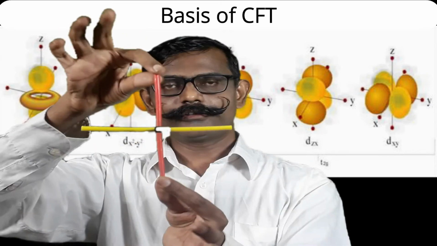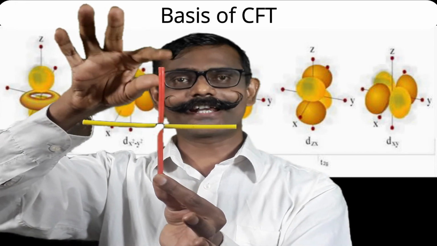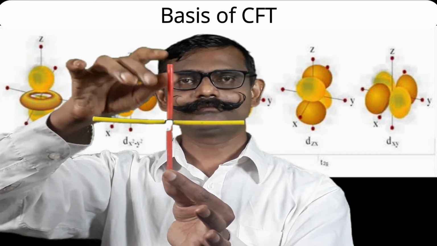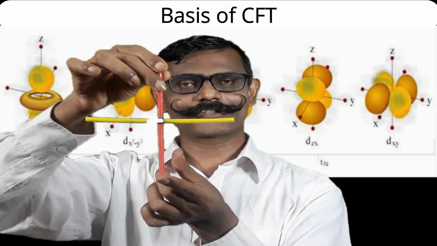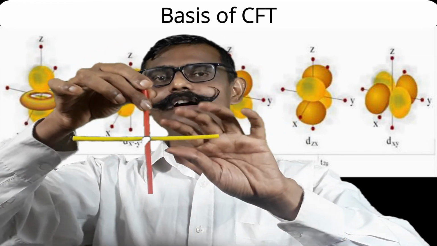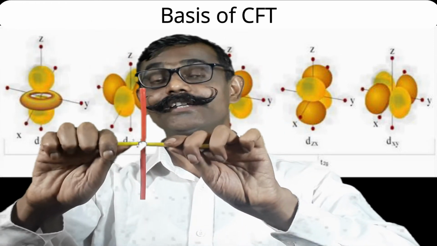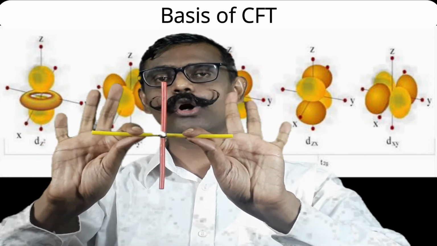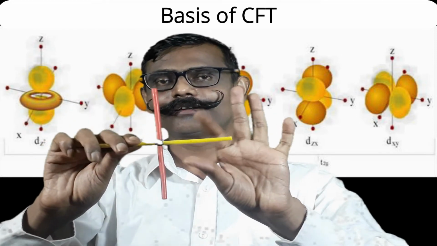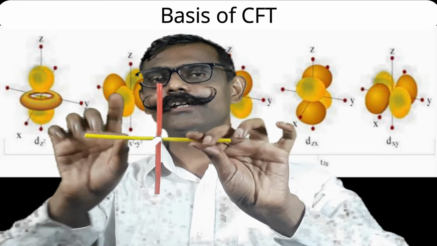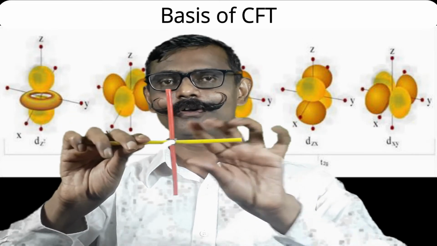Let us consider the red bonds as the z axis, positive z and negative z direction. Towards your right and left is the x axis, the yellow color, positive direction and negative direction.